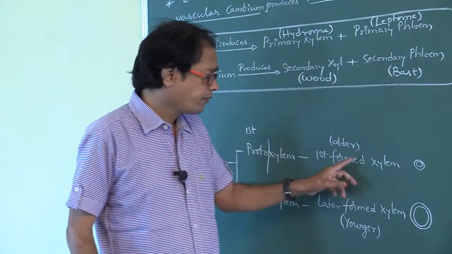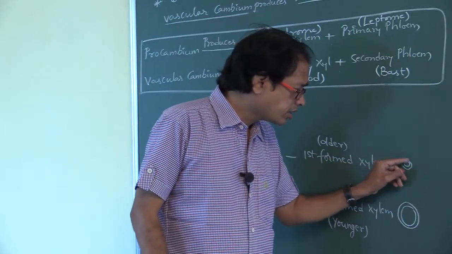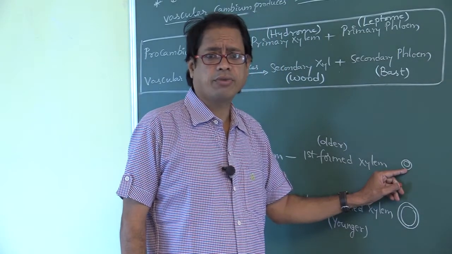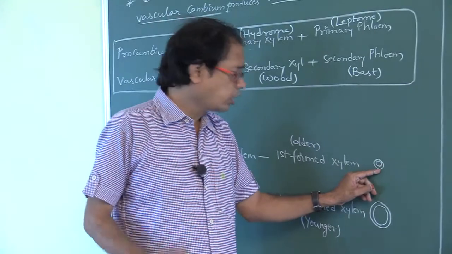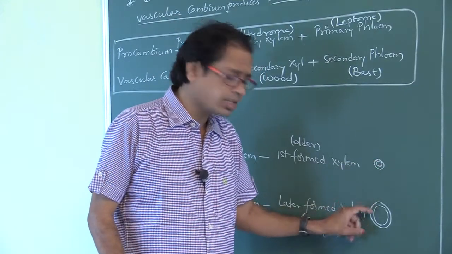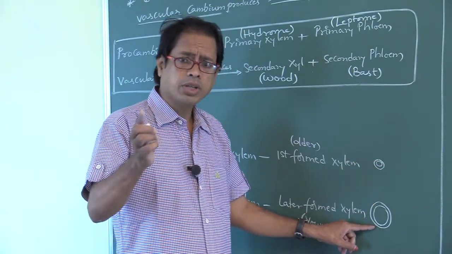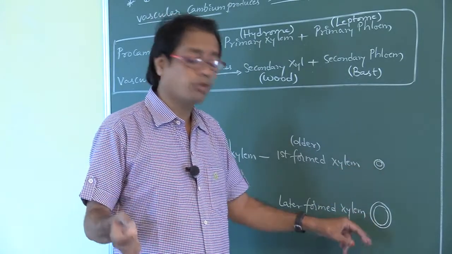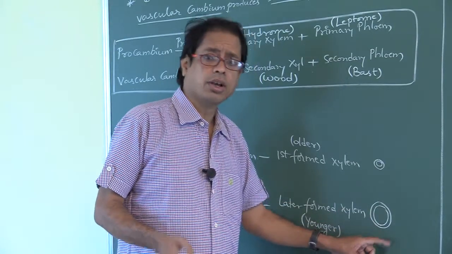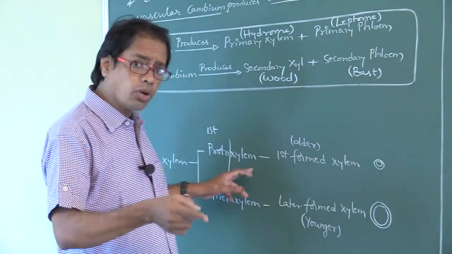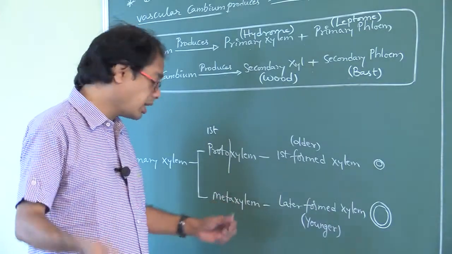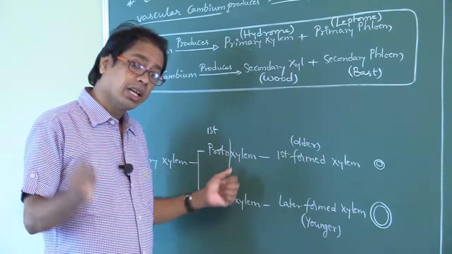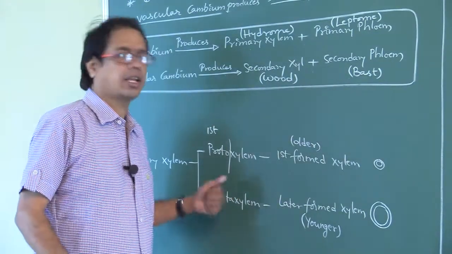In the diagrams, first formed xylem looks like this, small. This is the TS of vessel, TS of vessel, not LS. Somewhat bigger looks like this. First formed xylem would be smaller in size, whereas later formed xylem, metaxylem, would be bigger in size. First formed xylem is called protoxylem. Later formed xylem is called metaxylem. Older xylem is protoxylem. Younger xylem is metaxylem.